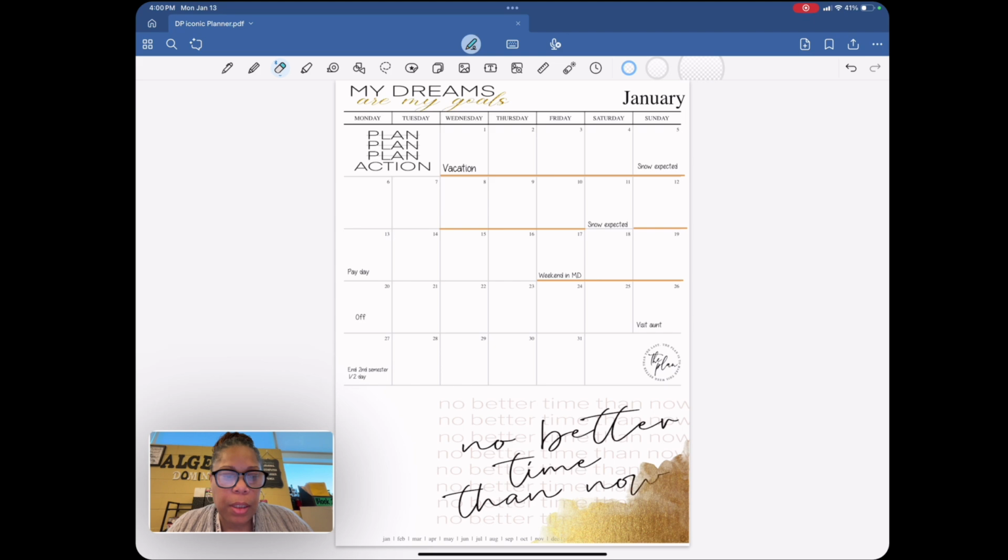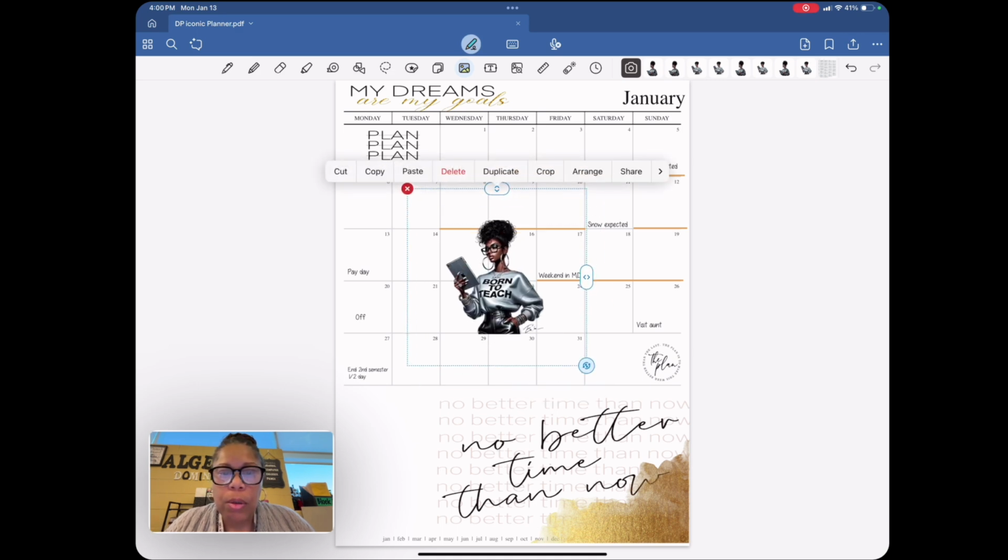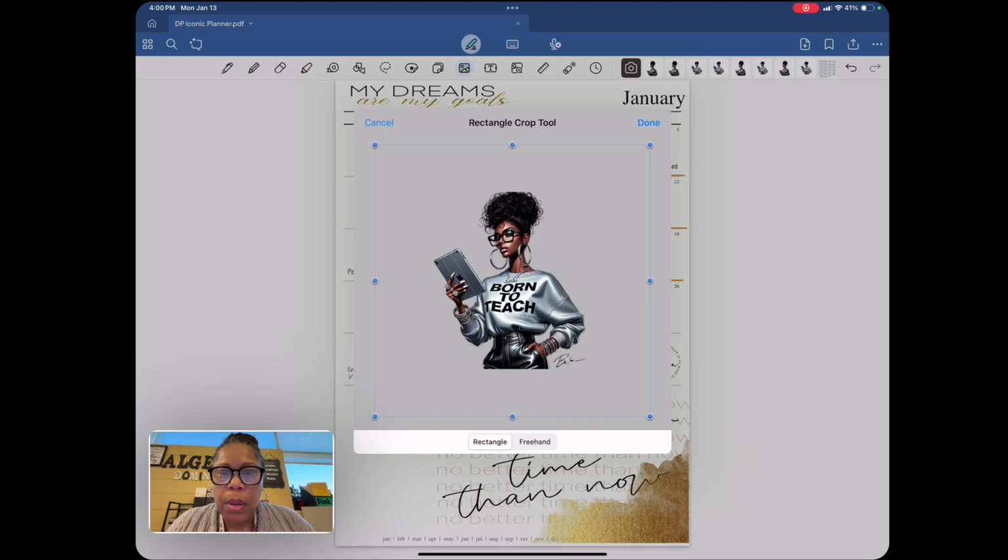And I might take all of this off because I might need to write some notes, right? And so this will be a great place because it's just inside of one of my sections. Probably will be deleted at the end of the year. So anyway, until I need it, we're just going to crop her. And we're just going to put her in here.